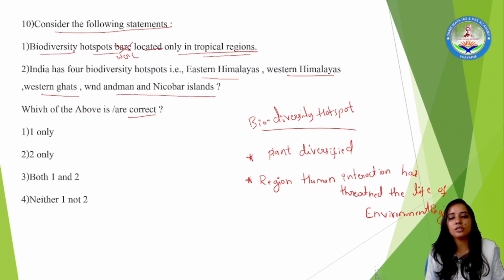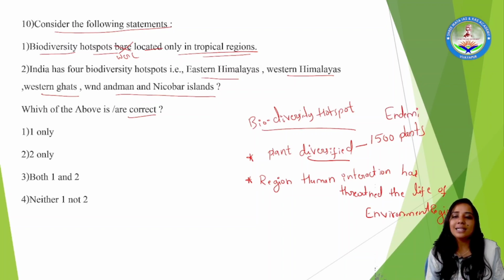That is what biodiversity hotspot means. Plant diversification is present. There are a number of plants, for example, more than 1500 types of plants which are endemic to that region.